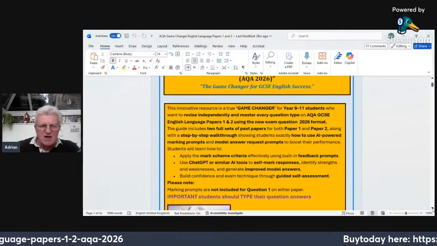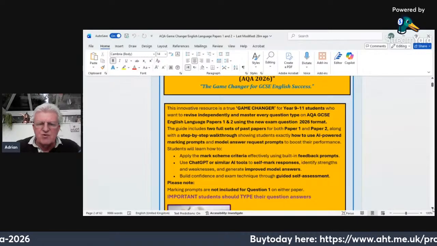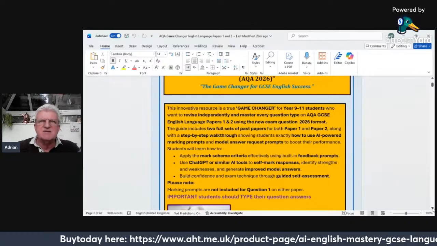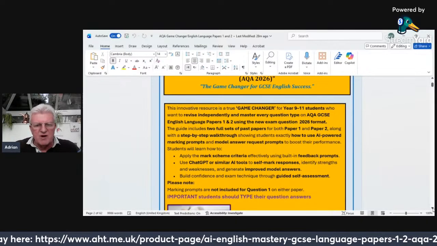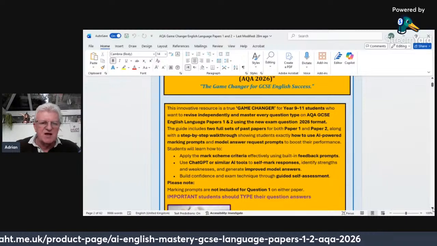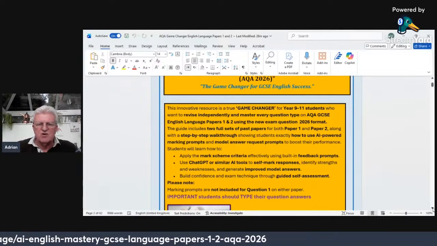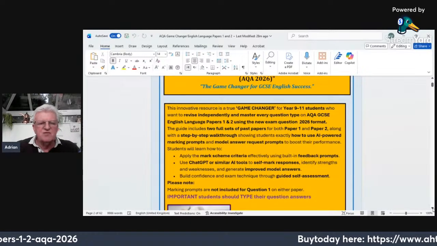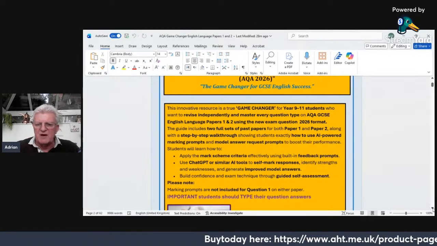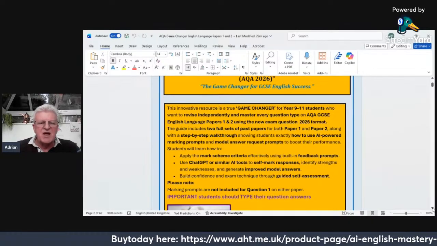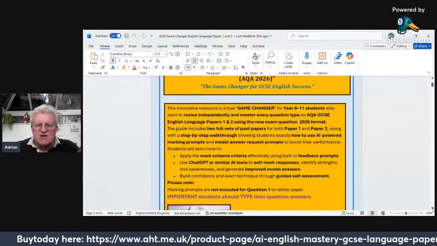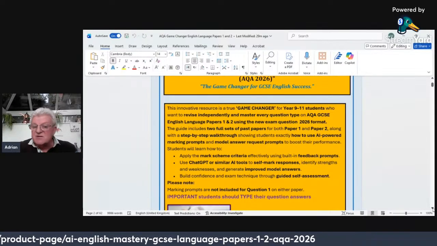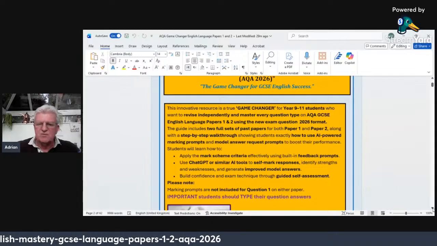Let's just read this. This innovative resource is a true game changer for year 9 to 11 students who want to revise independently and master every question type on AQA GCSE English language papers 1 and 2 using the new exam question 2026 format. The guide includes 2 full sets of past papers for both paper 1 and paper 2, along with a step-by-step walkthrough showing students exactly how to use AI-powered marking prompts and model answer request prompts to boost their performance.